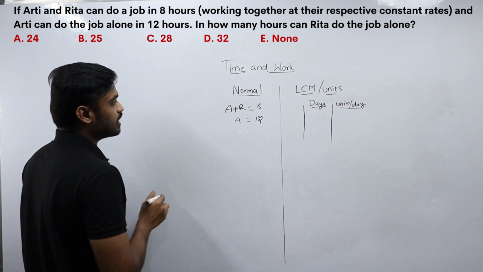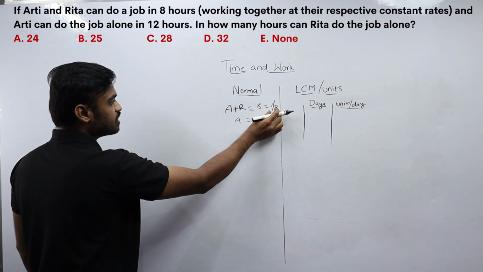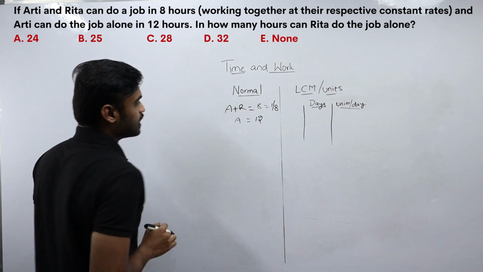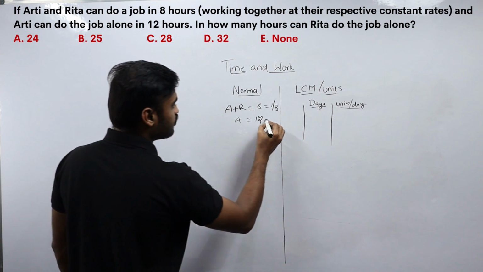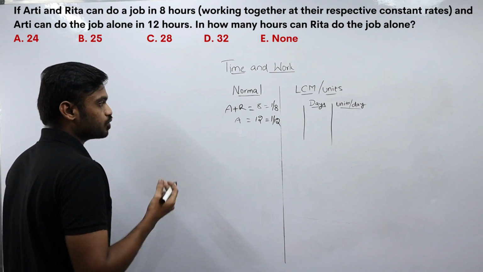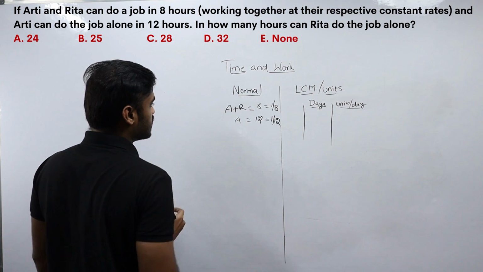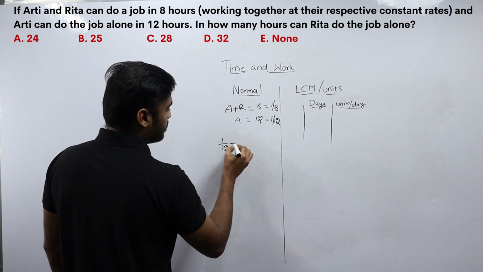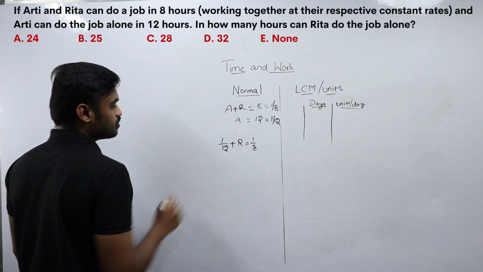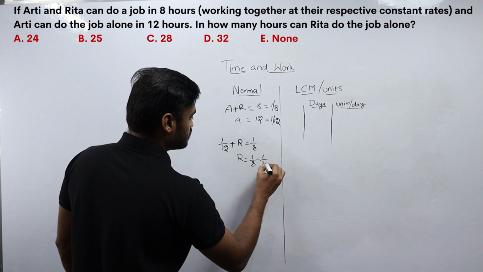So Aarti plus Rita's 1 hour work will be 1 by 8. Sorry, this is the 1 hour work, not 1 day's work. They have given the time in hours, so 1 hour work will be 1 by 8. In the same way, Aarti's 1 hour work will be 1 by 12. So if I substitute A's value in A plus R, I will come to know the time taken for Rita to complete the work. I will get 1 by 12 plus Rita equal to 1 by 8. I am sending this 1 by 12 to the right hand side. I will get Rita equal to 1 by 8 minus 1 by 12.